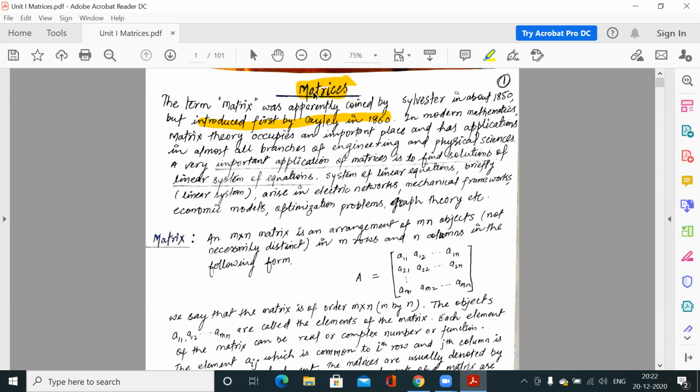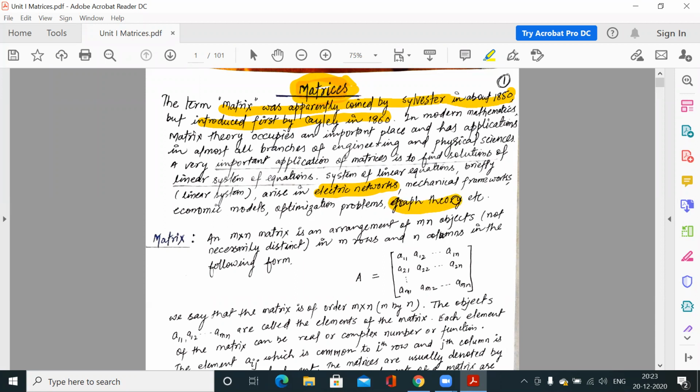Today's topic is matrices. The term matrix was coined by Sylvester in 1850 and it was first introduced by Cayley in 1860. Now, the matrix has many applications in engineering and science. In electrical engineering, the electrical networks are represented by matrices.